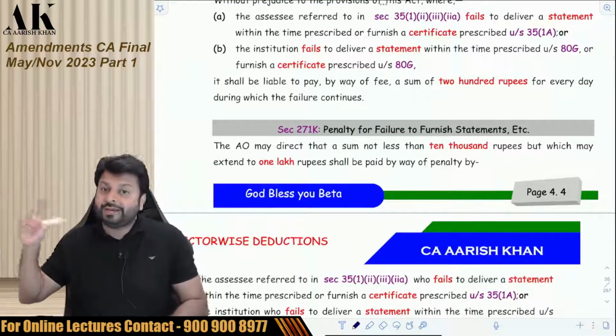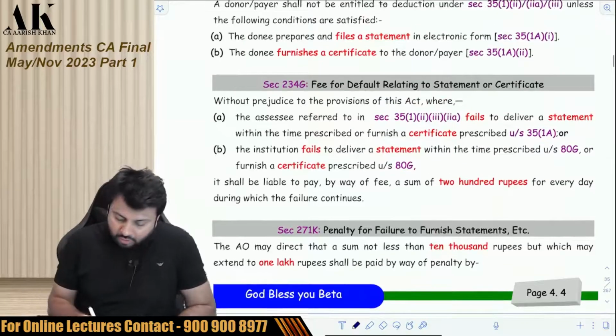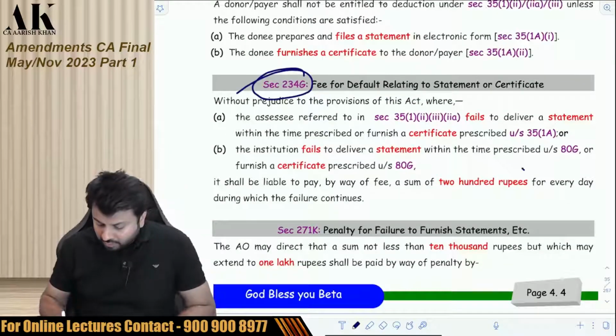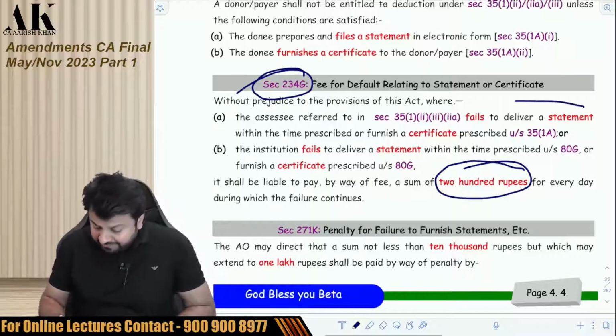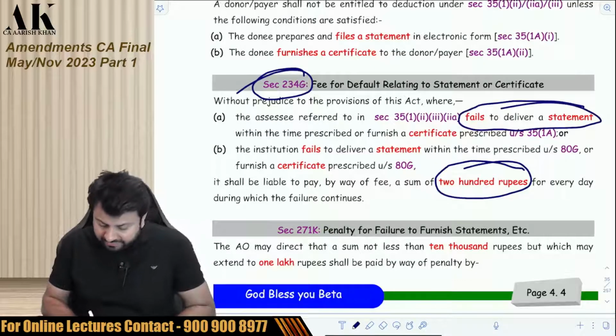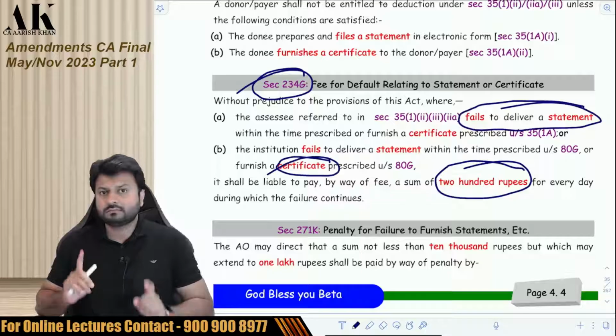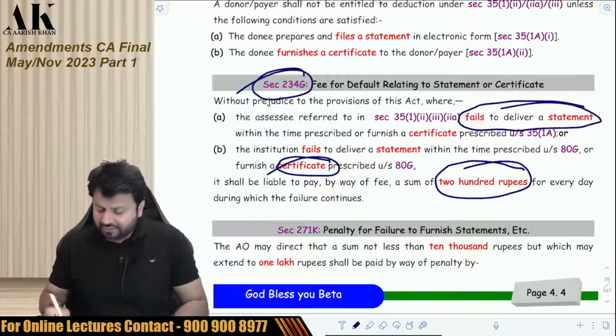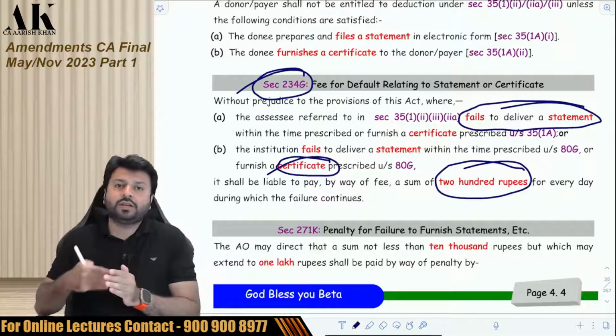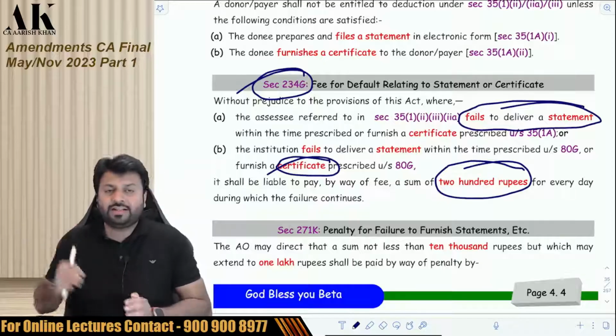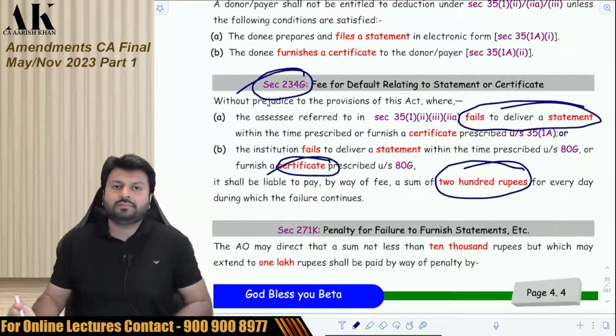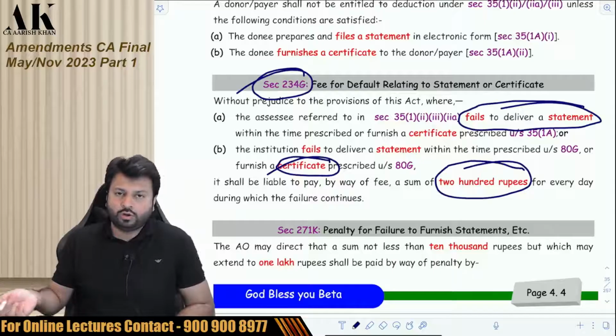This is the amendment which was made in the last year. So the donee has to pay a fee of 200 rupees per day if it fails to deliver the statement or if it fails to give a certificate. So they have to be liable for this particular fee of 200 rupees per day till the time they do not make their default clear, till the time they do not file the statement, till the time they do not give the certificate to the donor.